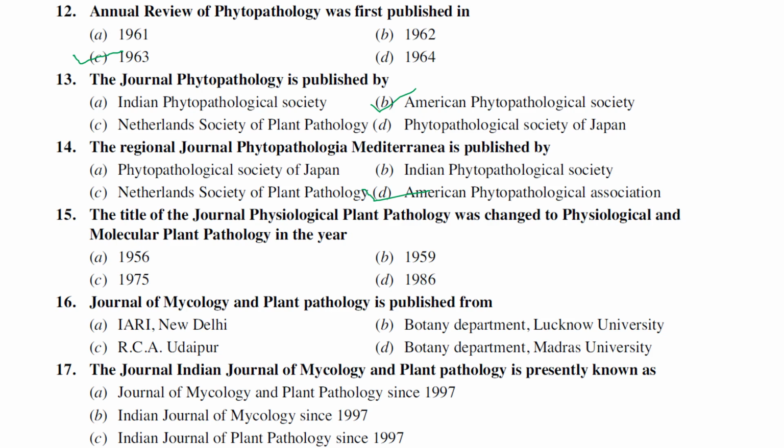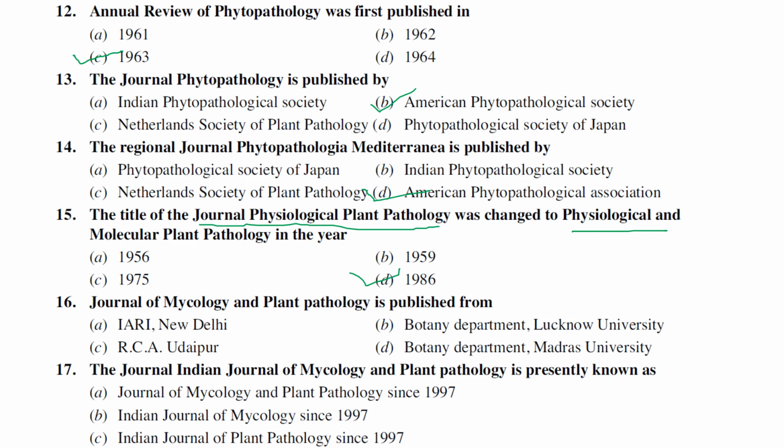I repeat, I think this question was asked somewhere, not in the NET exam, maybe years before, I saw this question in college entrance exams. So initially the Journal of Physiological Plant Pathology's name was later changed to Physiological and Molecular Plant Pathology in the year 1986.